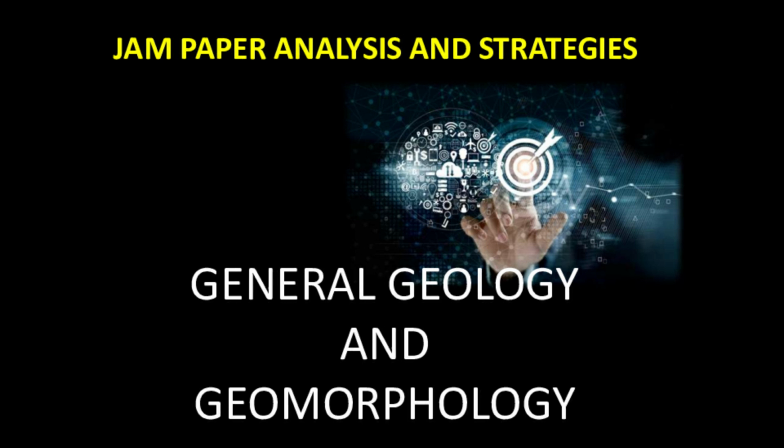Under general geology, we consider earthquake and volcanism, Earth and the universe, our solar system, and then we have plate tectonics, continental drift, isostasy, orogeny, epeirogeny, etc. And under geomorphology, we consider the actions of various geological agents like wind, water, glacier, etc. and their effect on the Earth's surface and various landforms associated with them.